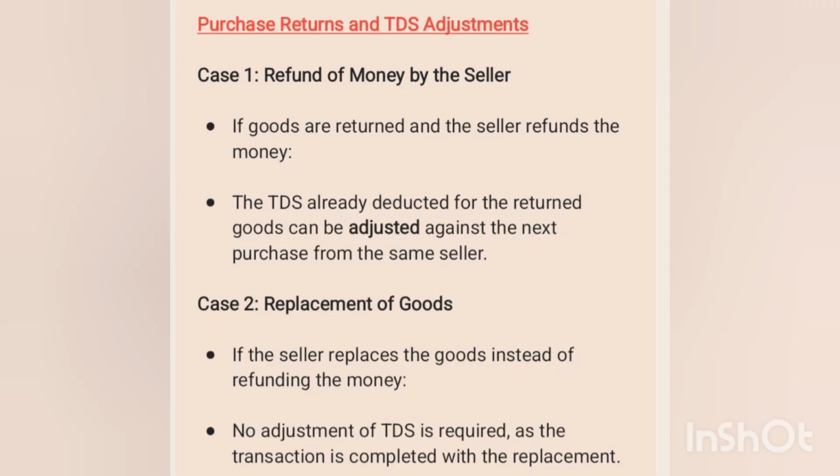Now next is purchase returns. What happens if you have made a purchase and you have returned the goods back to the seller? Then if the seller refunds you the money, the TDS will be adjusted on the next purchase. If goods are returned and the seller refunds the money, TDS already deducted for the returned goods can be adjusted against the next purchase. Obviously you have to adjust your TDS on the next purchase if the seller is giving you money, but if the seller is replacing the goods, then there is no adjustment required. It's very logical.